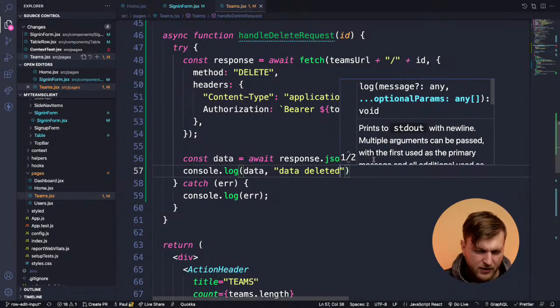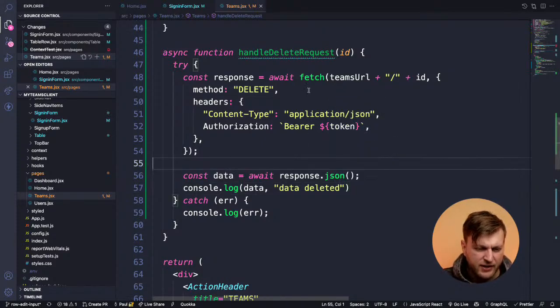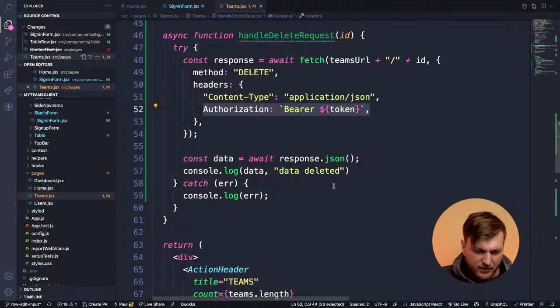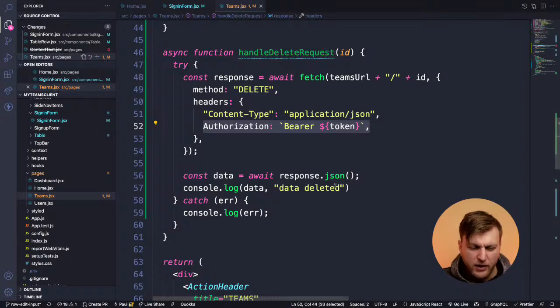Data deleted. So basically what we're doing here is we're making a fetch request to our team's URL, and we pass the ID of the item we want to delete. And the method is delete. In the headers, we just want to make sure that we pass our authorization token. And in theory, this should delete the data. The one thing it's not going to do is refresh our table once we delete it. And I'll show you that, and I'll show you the fix, how it works.